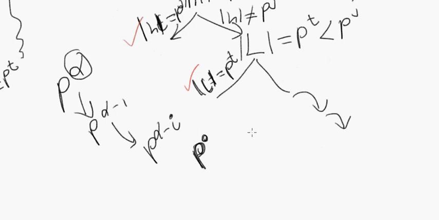Is this convincing, and is this a convincing argument that, look, if the only two options we have are that, look, either there is an element of the order of the group or there isn't one.